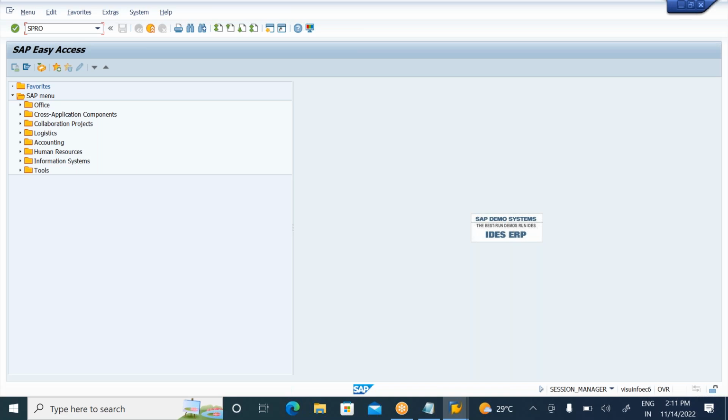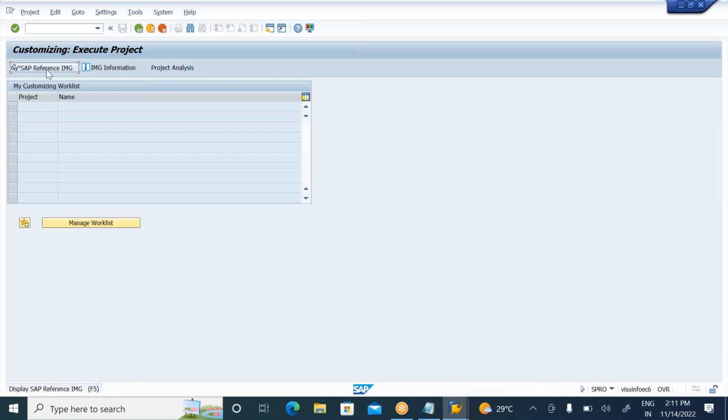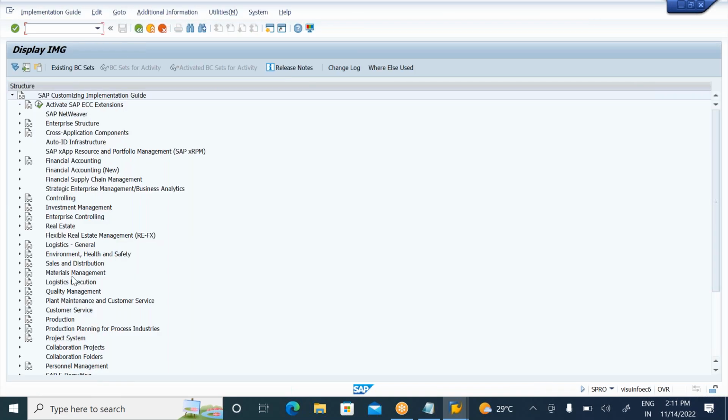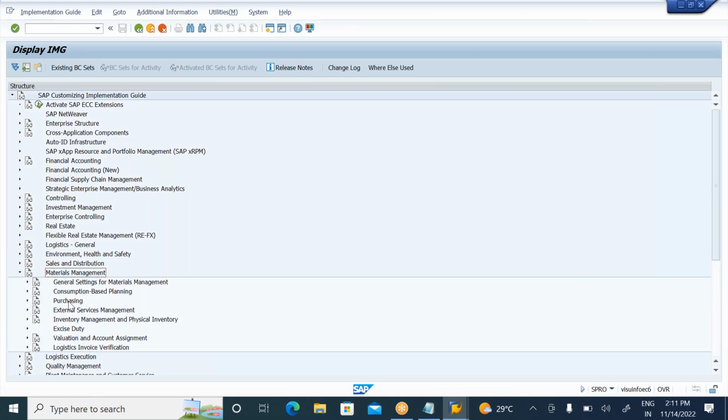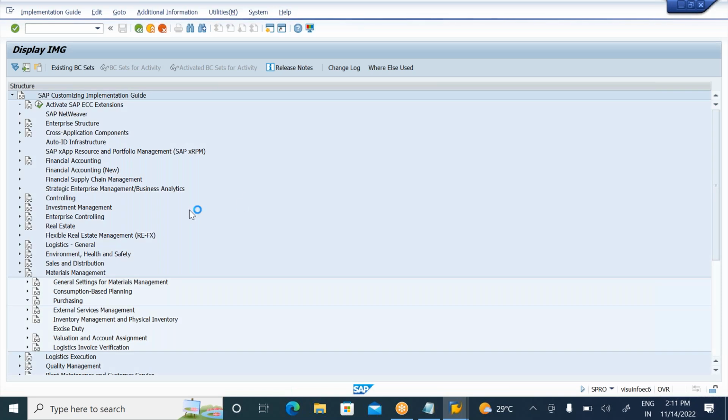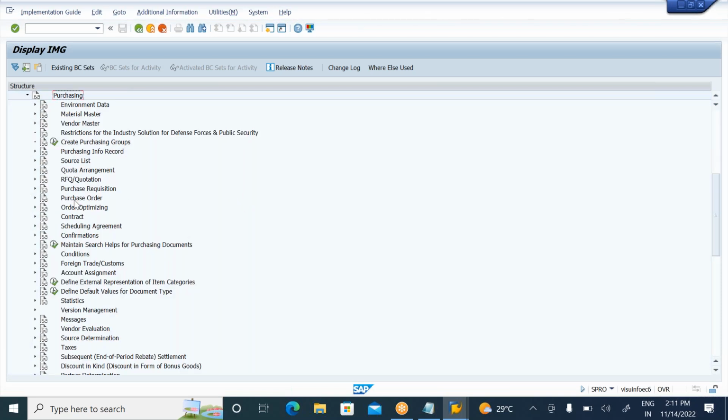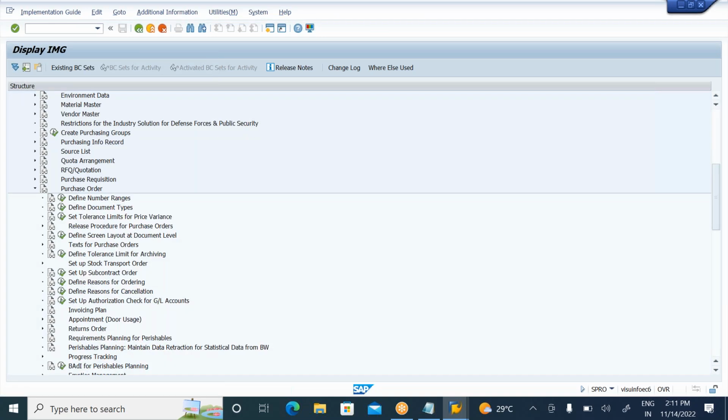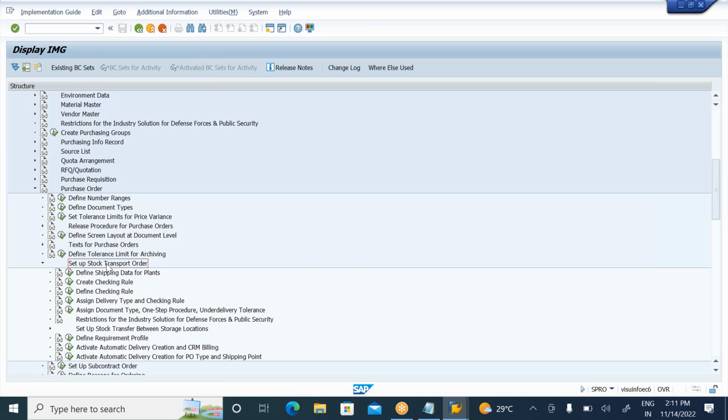Now go to SPRO and complete the fifth config step. SPRO, SAP Reference IMG. Now go to materials management. In materials management, go to purchasing. In purchasing, I need to go to purchase order. In purchase order, where do I need to go? I need to go to set up stock transport order and define shipping data for plants.